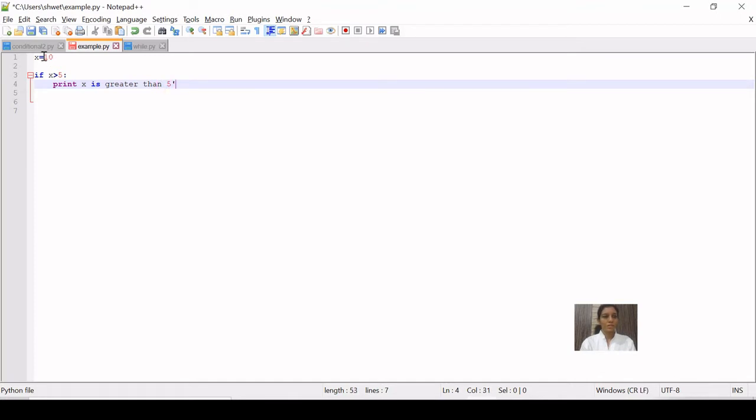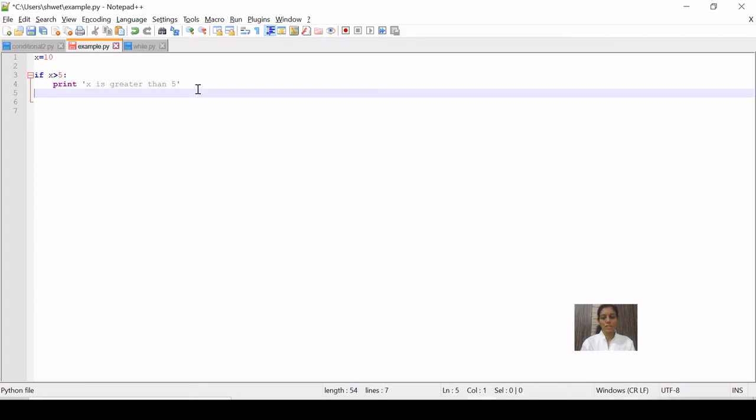This is the statement we want to print if the condition evaluates to true. Then we print if ends, which is outside the if statement. Let's execute the program. The name of the file is example.py.